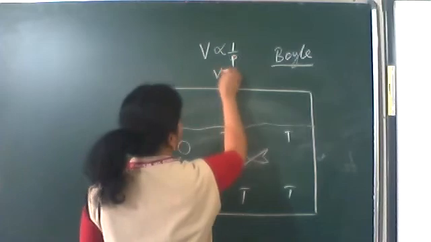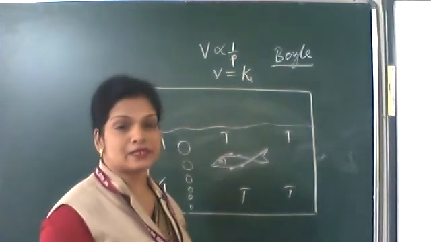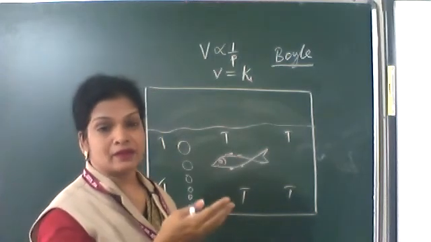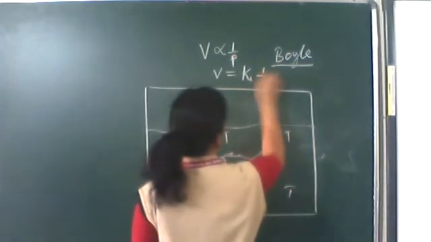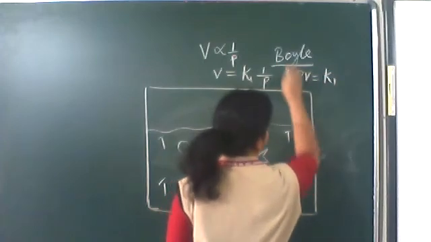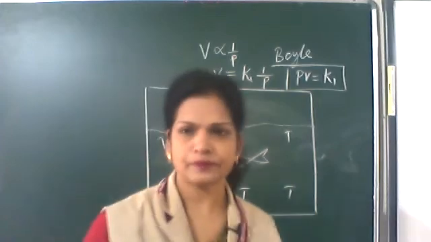Or V is equal to a constant. There are some other laws coming, and at each law there will be a constant, so I am taking it as K1. K1 into 1 by P, or PV is a constant. This is the mathematical expression for Boyle's law.